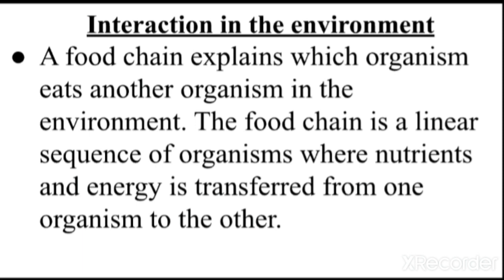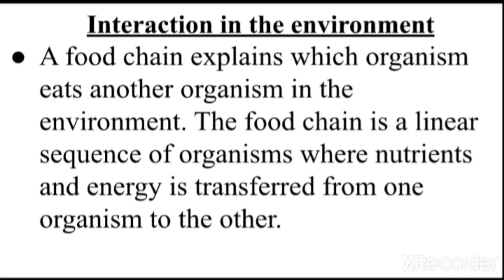So what happens then? Whatever the amount of minerals and nutrients present in the plant body, part of those minerals and nutrients will be liberated, and the majority of them will enter into our body. So this is an example of a food chain. And there are some organisms which eat us, humans, like lion and tiger. So in this way, a linear chain-like reaction will be formed, where the food will be passed from one organism to another organism. This system is nothing but the food chain. In simple terms, we can say a food chain is a process of eating and being eaten by other organisms.